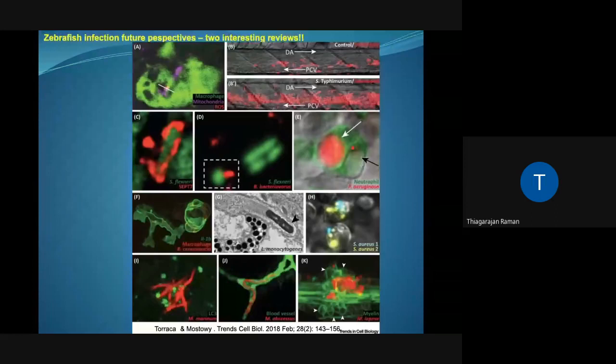The main thing is that these studies have shown individual labeling of cells is very possible in zebrafish. Cells such as macrophages, as shown here, and neutrophils, as shown here. The green thing is the neutrophil, and what is present inside the cell is the phagocytosed Pseudomonas aeruginosa, which can be visualized in real time to understand how infection proceeds in the zebrafish.